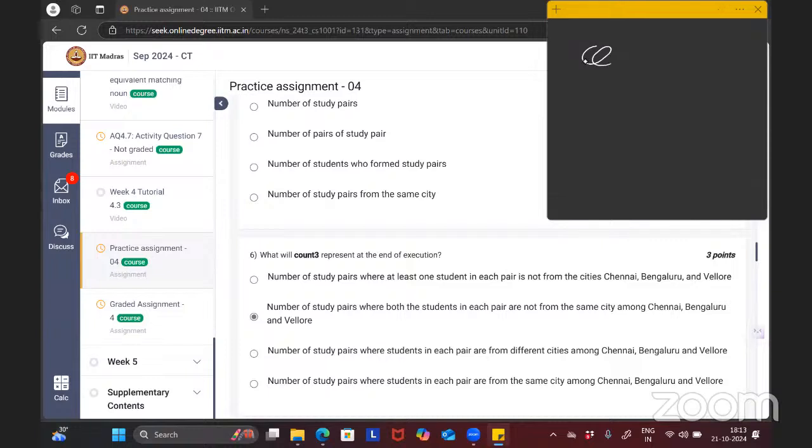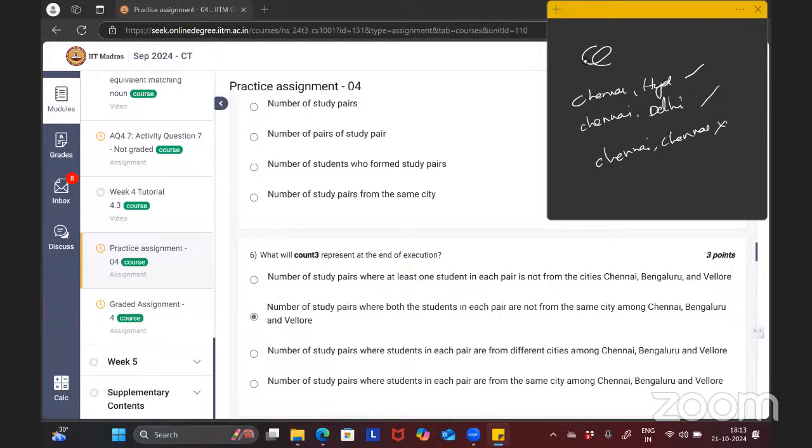Okay. What is option A? Option A is nothing but the number of study pairs where at least one student in each pair is not from the cities Chennai, Bangalore, and Vellore. So at least one student should be from a city other than Chennai, Bangalore, and Vellore. Like it can be Chennai, Hyderabad. Okay. Or Chennai, Delhi. But these are okay. But this one, Chennai, Chennai, is not allowed.